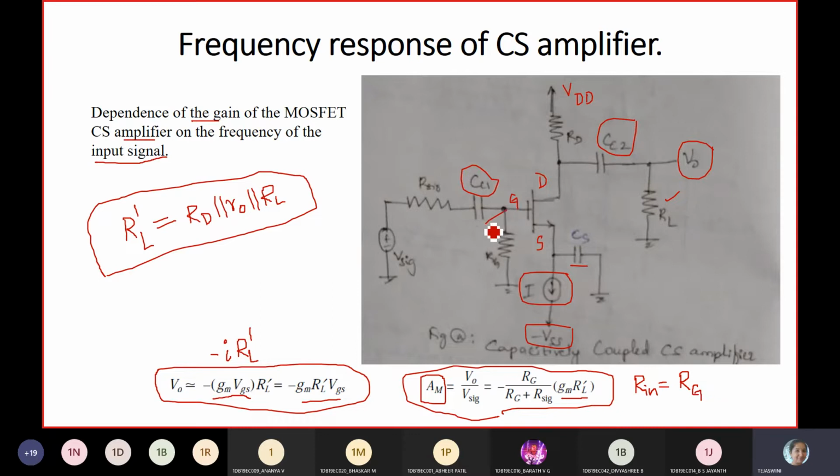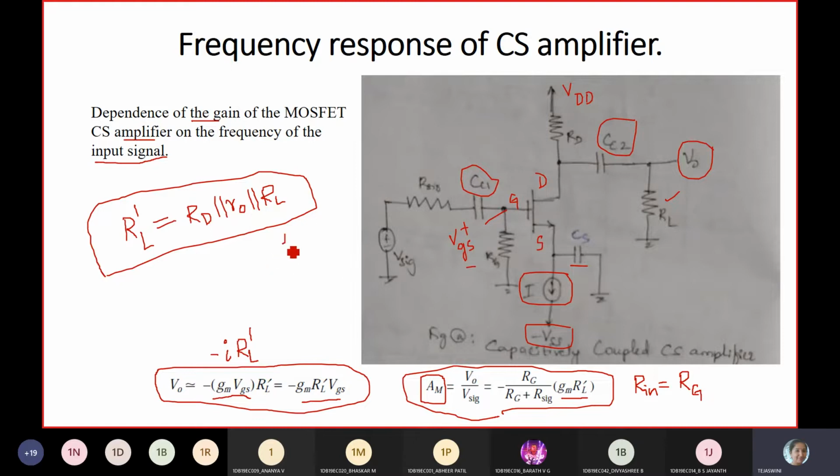Or you can write a voltage divider circuit for this VGS. What are you going to get? Assume the capacitors are short circuited, so you are not finding any capacitor. It will act as a voltage divider circuit.